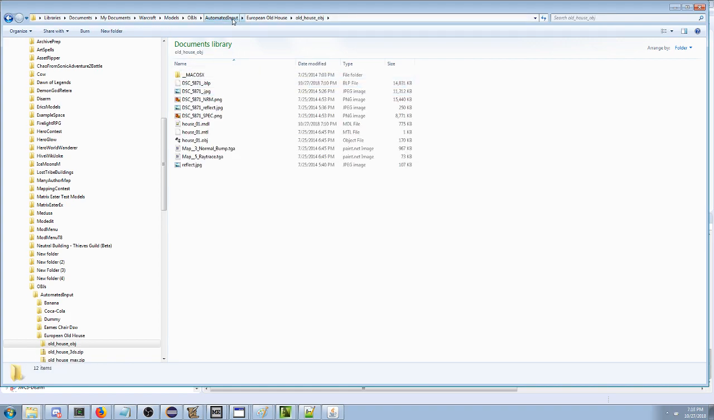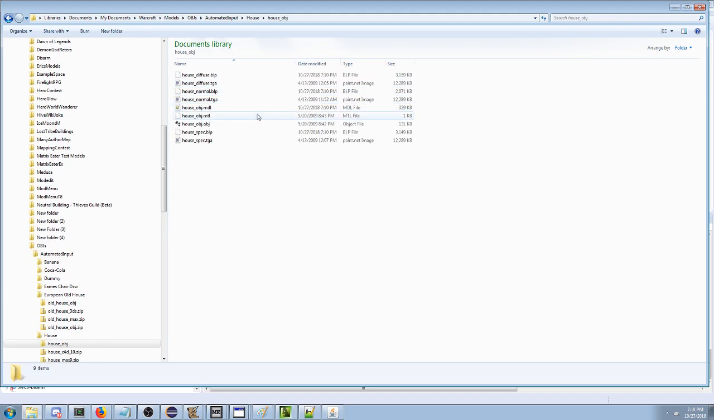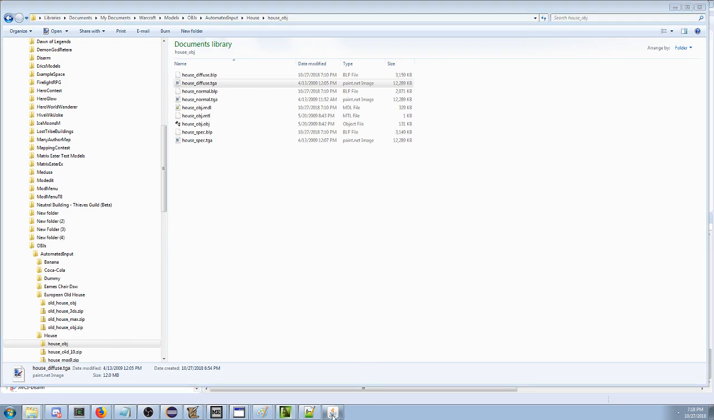This is house 1. This is not the right one. House object. This one. It was a TGA. Really. Is house diffuse a TGA? And apparently my code parses it upside down. Well, that's just ridiculous. What does paint.net do?